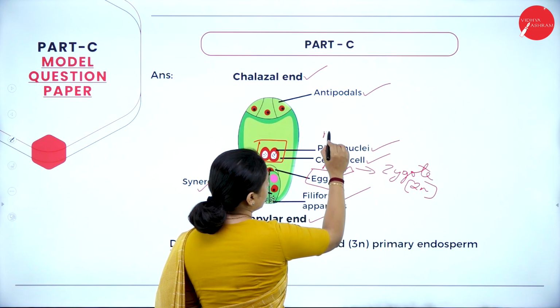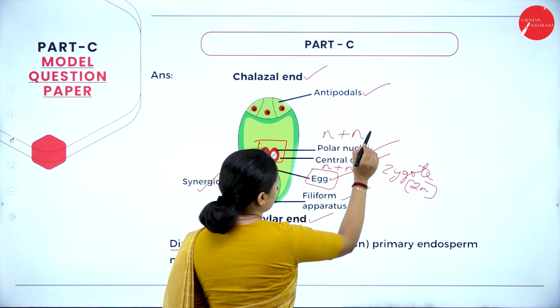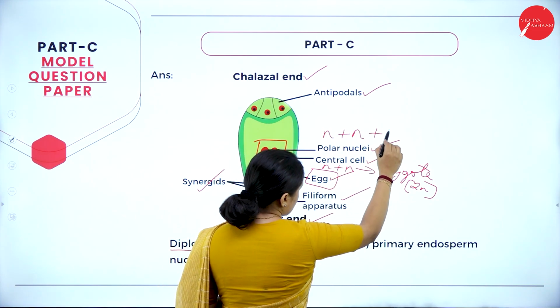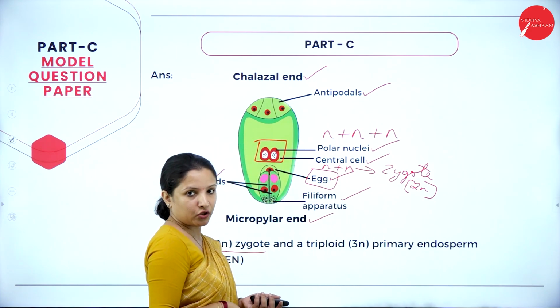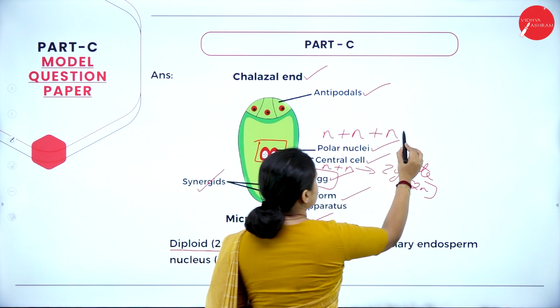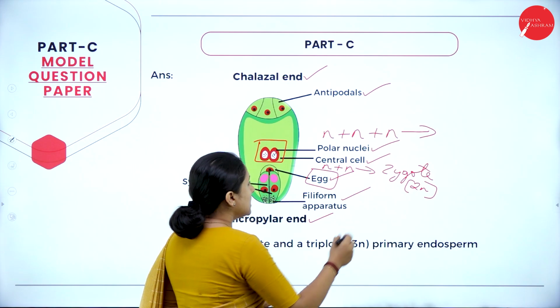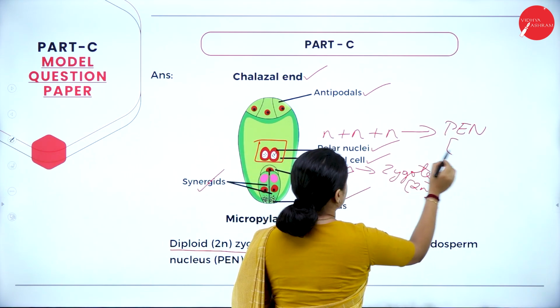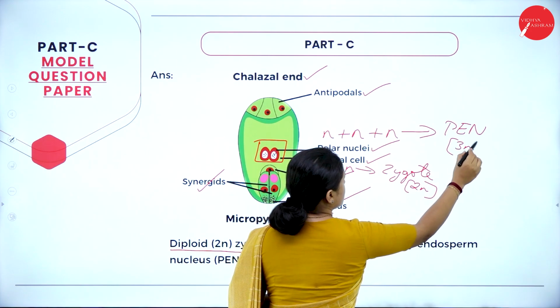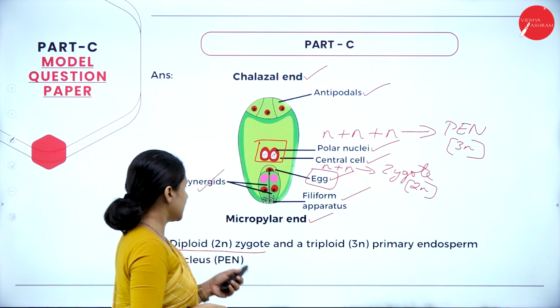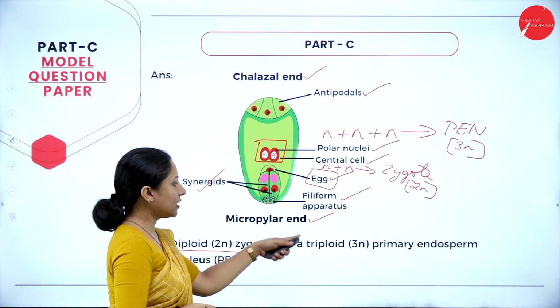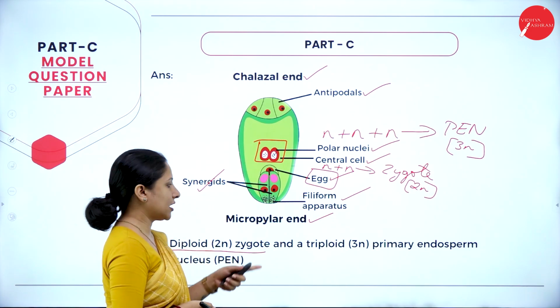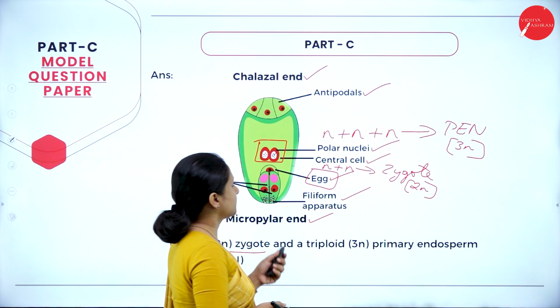In the polar nuclei, there are 2 nuclei, therefore n plus n, and with this one more male gamete having a haploid nucleus will fuse, resulting in the formation of a primary endosperm nucleus, which is triploid in nature. So what are the 2 products? One is a diploid zygote and the other is a triploid primary endosperm nucleus.